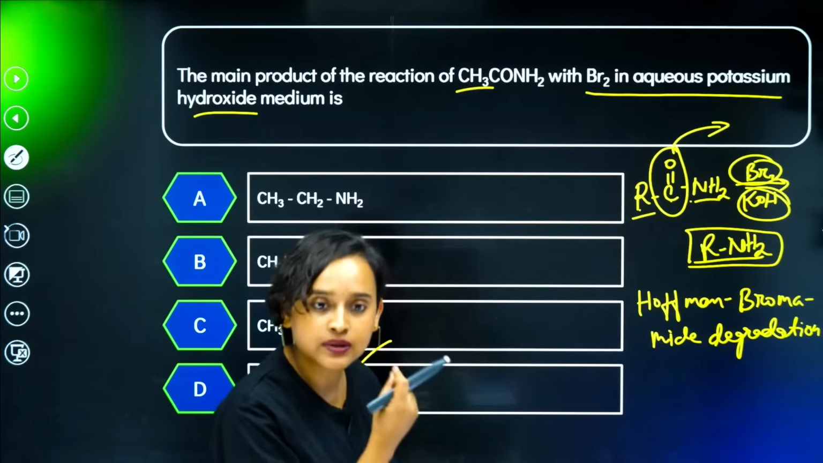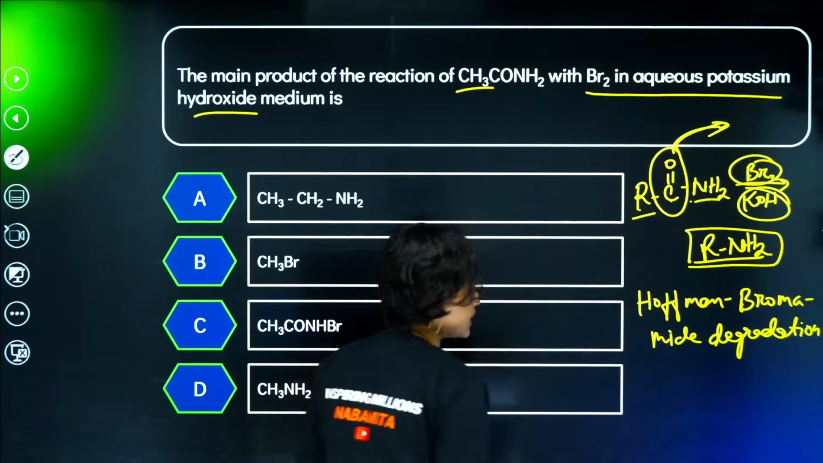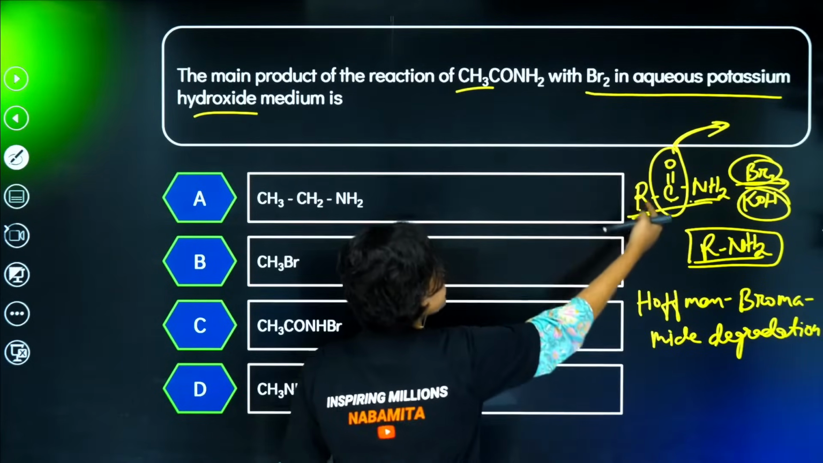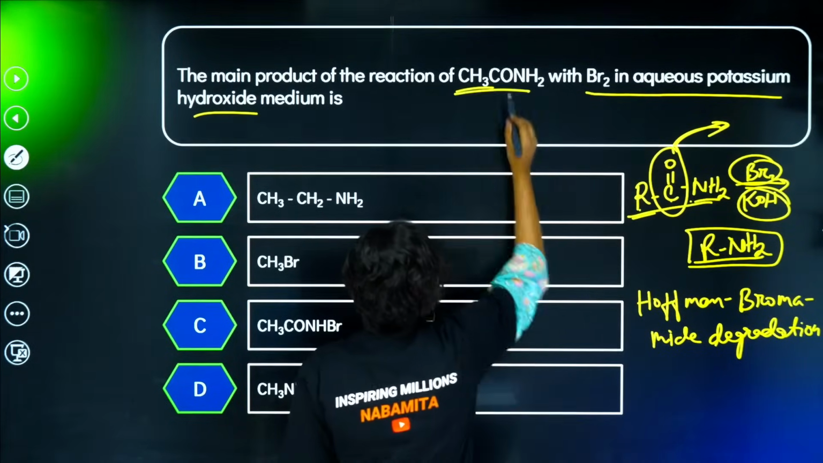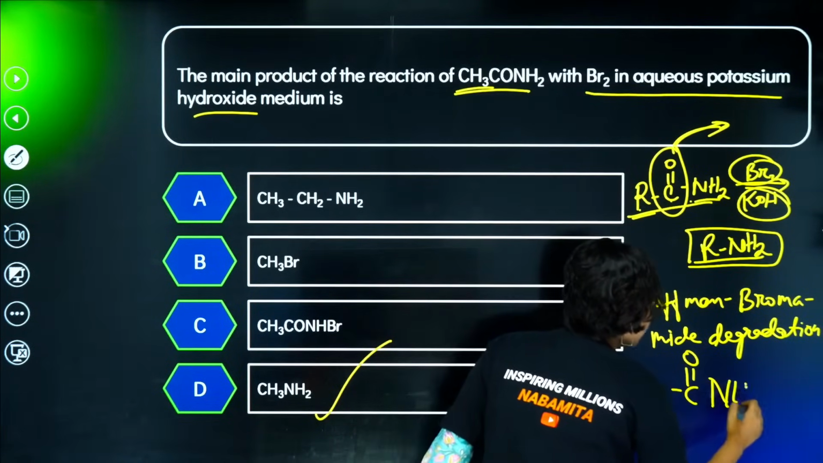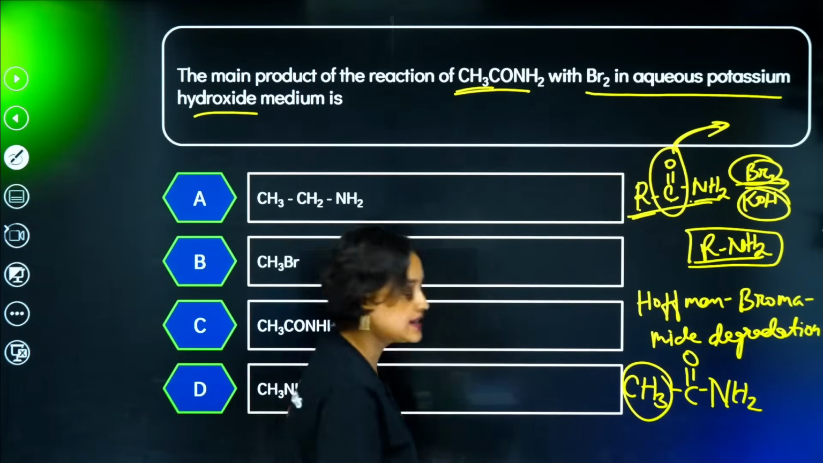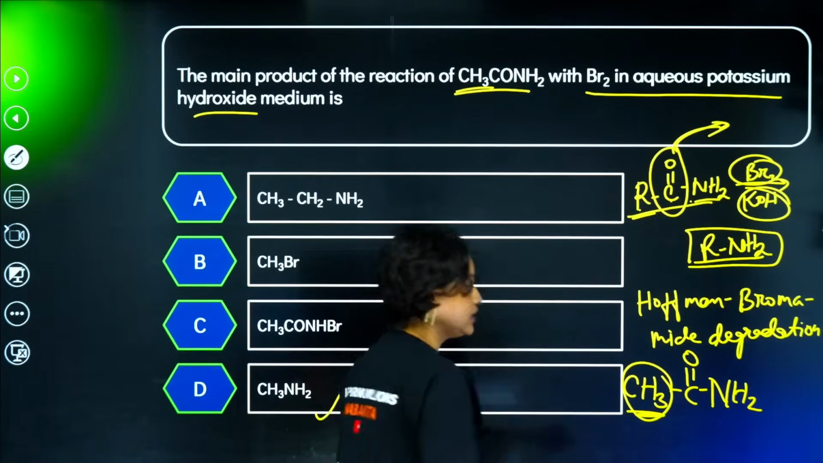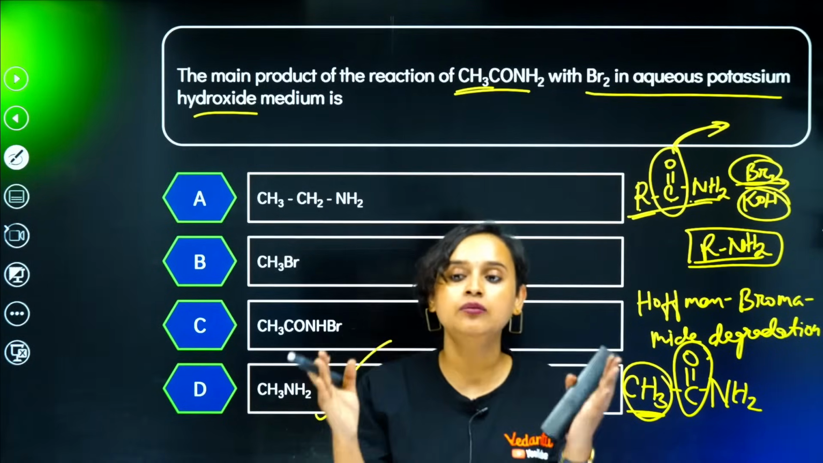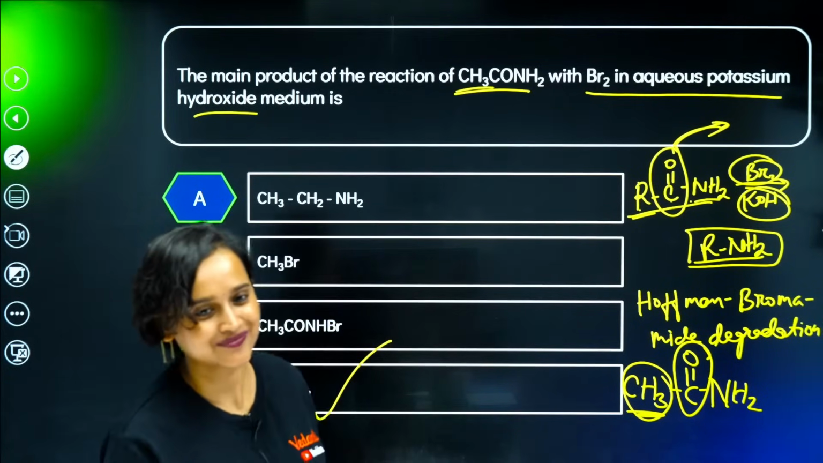And from this reaction, this part gets removed because of Br and KOH. If I take RC double bond ONH2, I can write this also exactly like this: CH3C double bond O NH2. This R is basically this part. So what will happen? Here also this C double bond O part will get removed. All I'll be left with is CH3NH2. That's it.